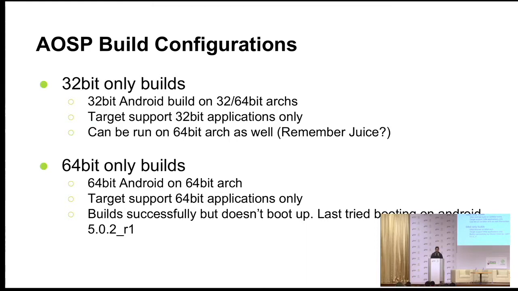Second is 64-bit only builds. These are the builds which are only 64 bits, specifically targeted for 64-bit architectures. It supports 64-bit applications only. So I'm not talking about multi-lib builds here. It is a 64-bit only build. You can run only 64-bit applications. It will not support 32-bit applications. Last time when I tried, I could build it, but I could not boot it. It failed somewhere in the media server, where it is trying to launch a service which is right now only 32-bit supported. So yeah, last I tried it on 5.02, it doesn't boot up for me.